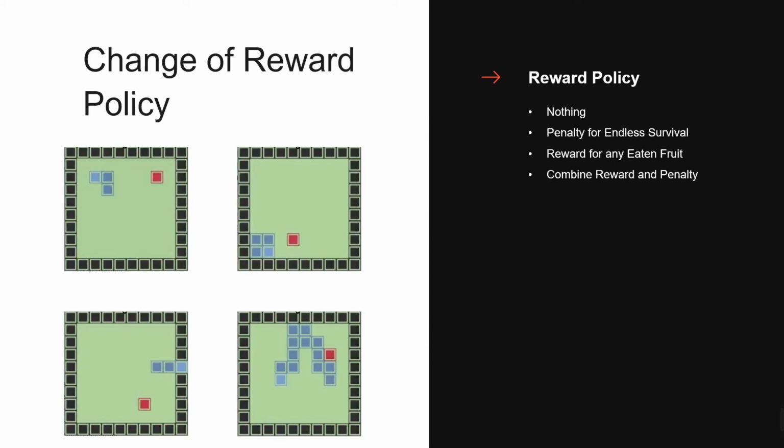The first one is simply do nothing. In this case, the snake will keep self-spinning. The snake couldn't eat any fruit, but it would survive forever. It makes sense because the agent will get punishment if the snake hits a wall or itself. The safest way for the agent to stay alive is self-spinning.